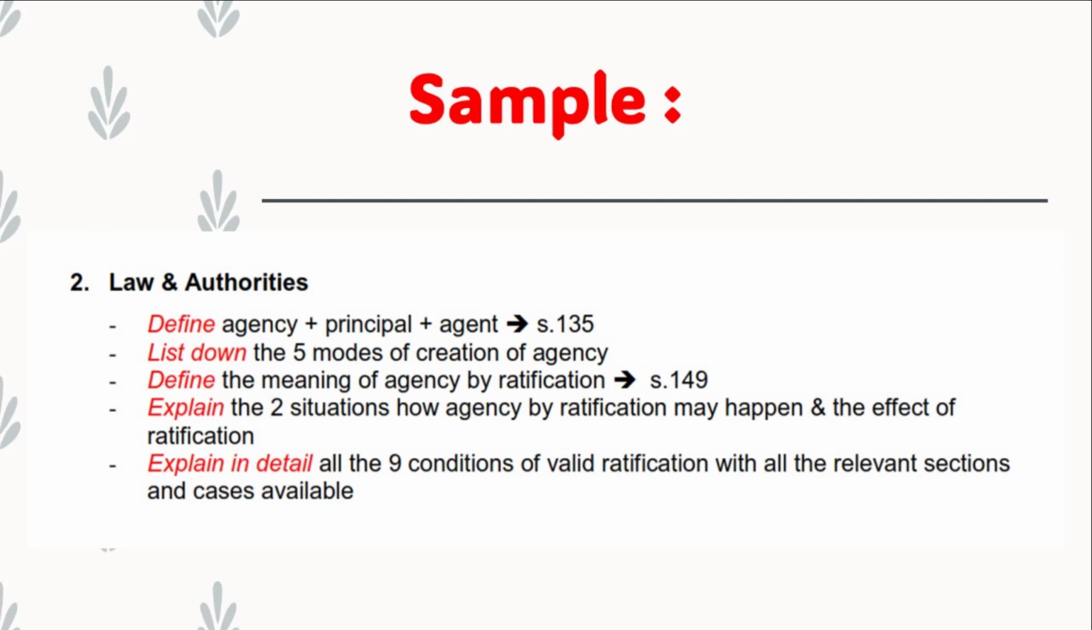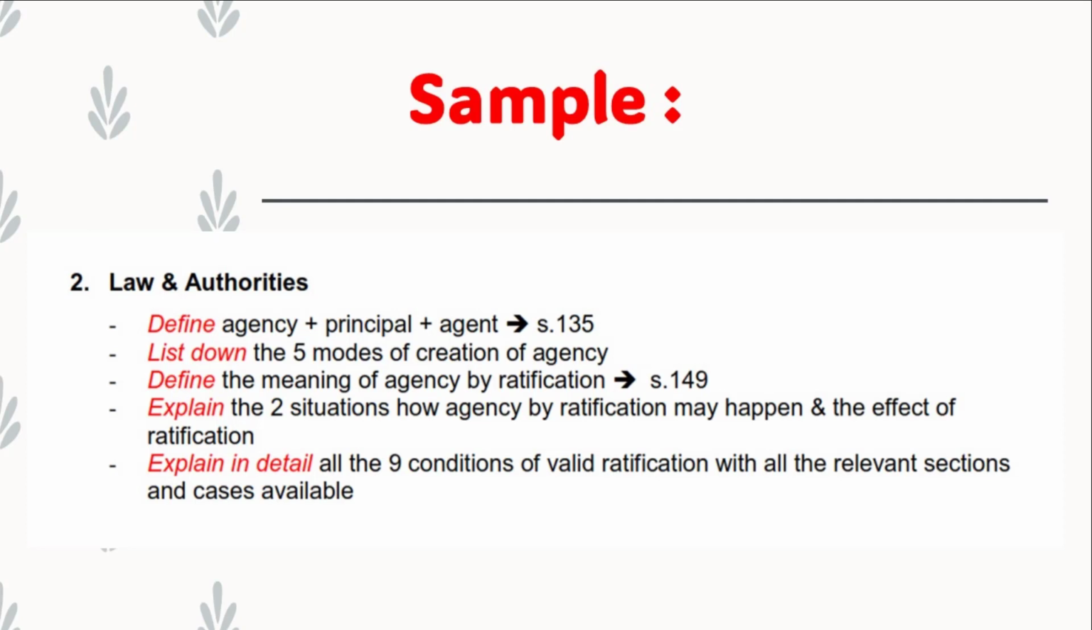For this, you only have to list down, no need to explain. In the list, of course, the agency by ratification is mentioned, right? So after that, only you go into detail about the agency by ratification. You have to define the meaning of agency by ratification, and then you have to explain the 2 situations, how the agency by ratification may happen in terms of the agent exceeding authority or agent acted without authority or someone acted without authority on behalf of another.